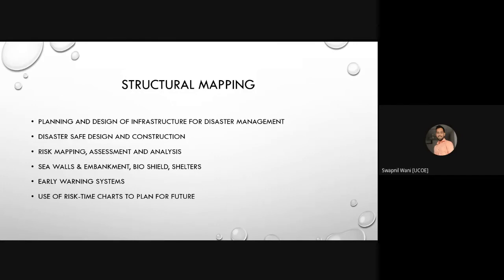Next point is sea walls, embankments, bioshield, shelters, etc. These are some techniques which we adopt generally for mitigation of risk.